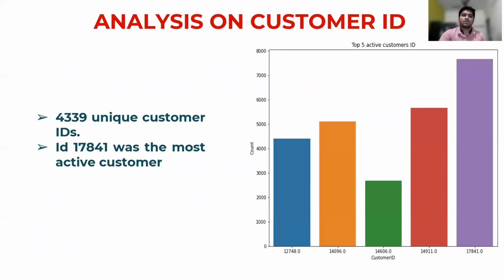So now coming to the customer ID column, there are 4,339 unique customer IDs, meaning customers, and out of which 17,841 is the most active customer. Meaning that customer is continuously purchasing something from the retailer.